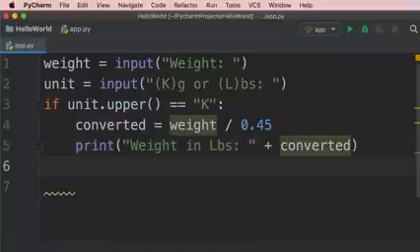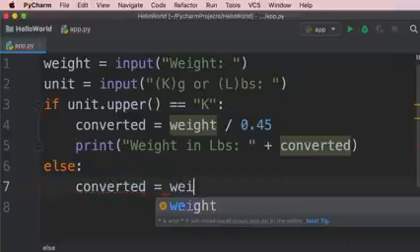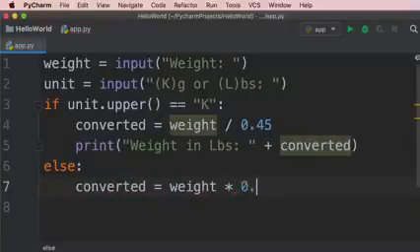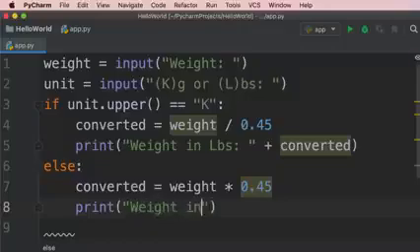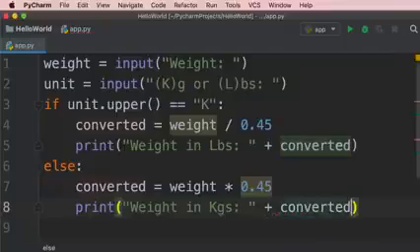Now, to terminate this block, we press Shift and Tab, else, colon. So if this condition is not true, that means the weight was entered in pounds, so we need to convert it to kilograms. Once again, we declare a variable, converted, and set it to weight times 0.45. And then we print weight in kilograms. And here we concatenate this string with converted.